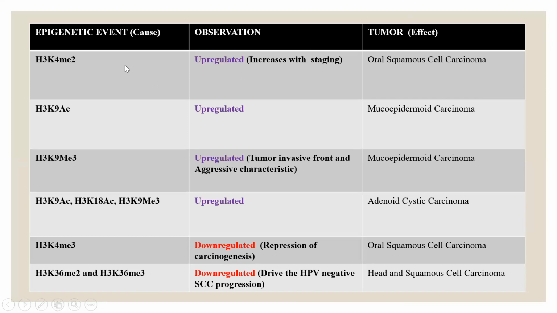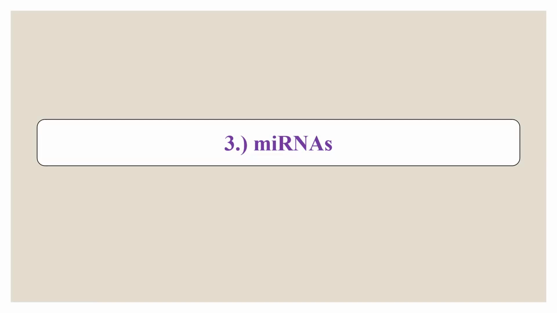Now, here are some examples. H3K4Me2 is upregulated with increasing stages of oral squamous cell carcinoma. H3K9Ac is upregulated in mucoepidermoid carcinoma, whereas H3K9Me3 is upregulated at the tumor invasive front and is correlated to aggressive characteristics of mucoepidermoid carcinoma. Likewise, for downregulation, H3K4Me3 is downregulated in oral squamous cell carcinoma. So these were a few examples for histone modifications. Now, the last modification that is there is microRNAs.